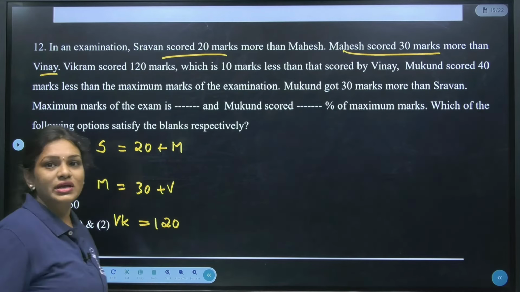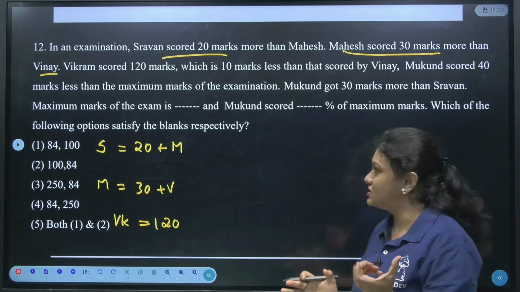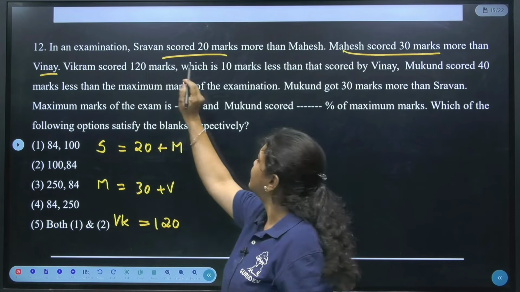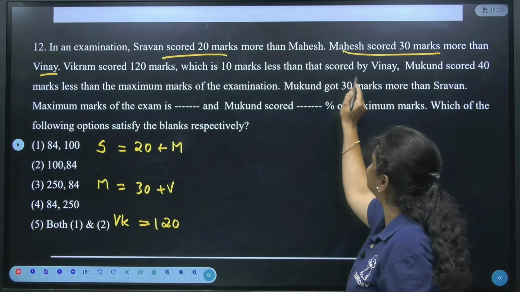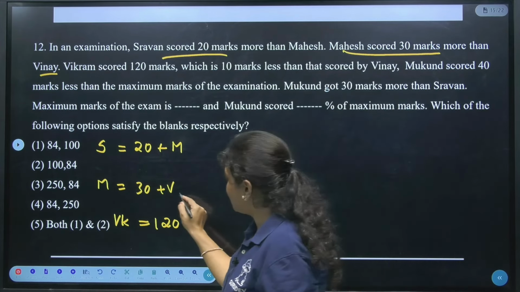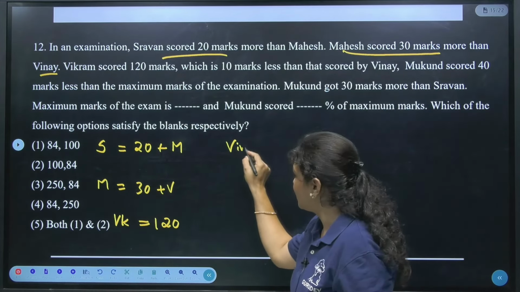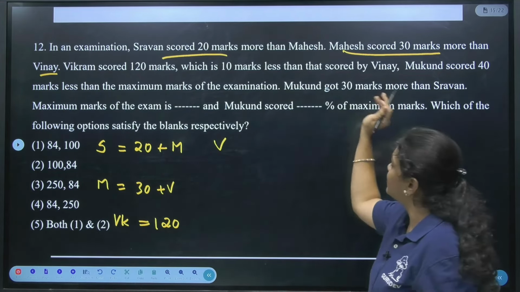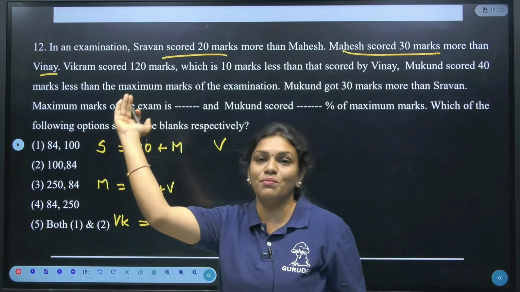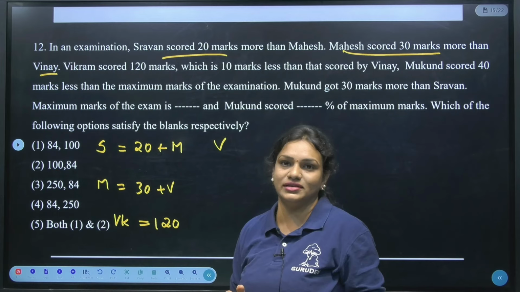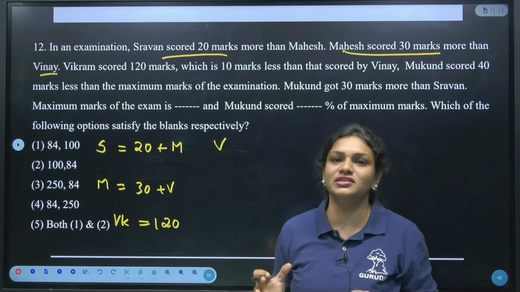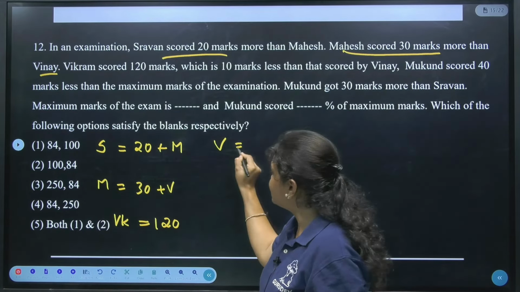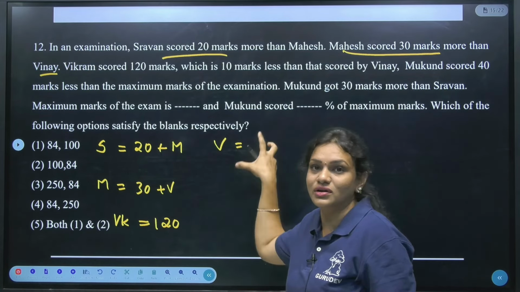Try to understand here. He has not scored exactly 120 marks. Now just try to understand. In this case, there is a continuation. Vikram scored 120 marks, which is 10 marks less than that scored by Vinay. Okay. Now whatever the Vinay score is. We have taken Vinay as V, right? So whatever the Vinay score is, to that score, how many marks is it less? 10 marks less, he is saying. So do we know exactly how much Vinay scored? That we don't know. So you just keep it as it is. Okay. Or else, see, whatever the score of Vinay is, to that score, 10 marks less, he is saying.